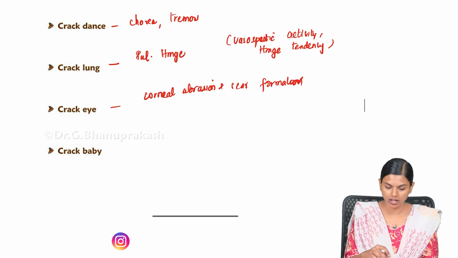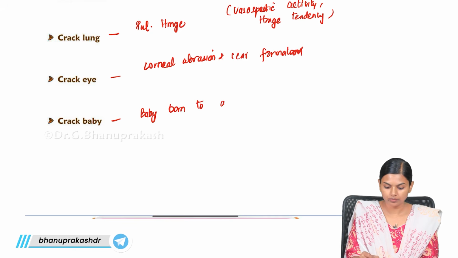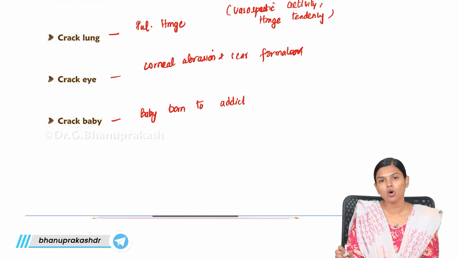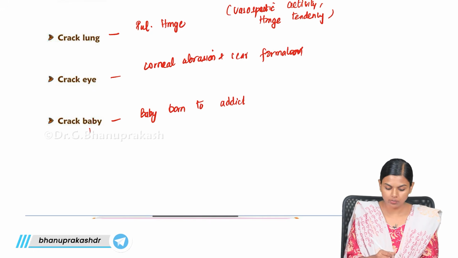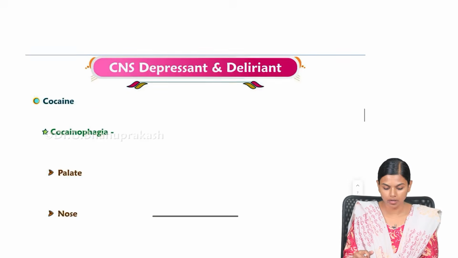So, this is crack eye, and crack baby is a baby born to a cocaine addict, and this baby is more prone to SIDS. Sudden infant death syndrome is mostly seen in these cocaine addict babies.